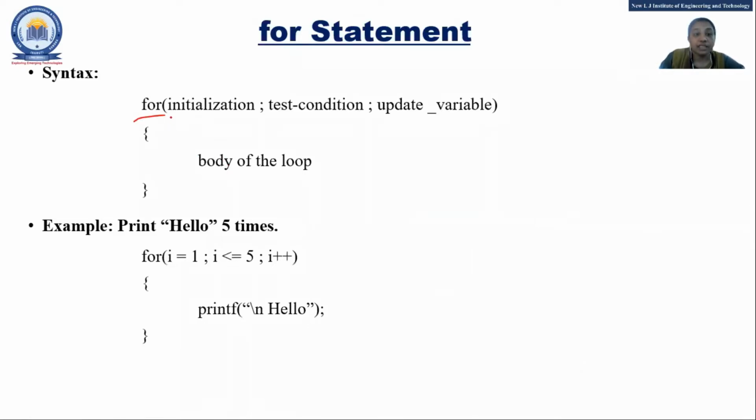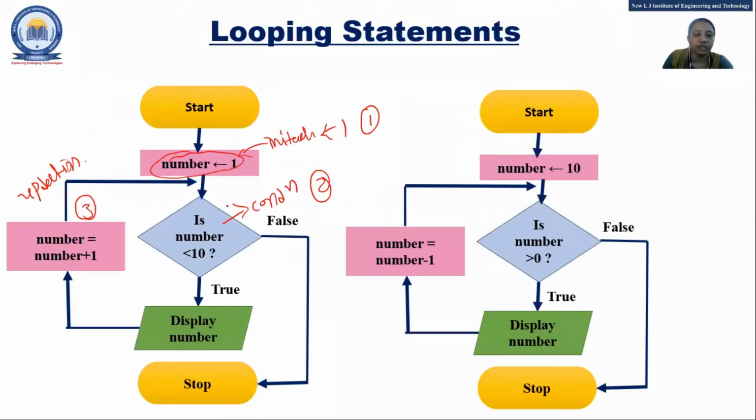So for the syntax of the for loop, the first one is initialization, then test the condition and update the variable. Update means you can do either increment or decrement. All these steps are written in a single line. Again repeating, all these steps are written in a single line, and you can see they are separated by semicolons. Listen properly. Now whichever statement you want to continue, like in our flowchart, display number, it will continually run 10 times.